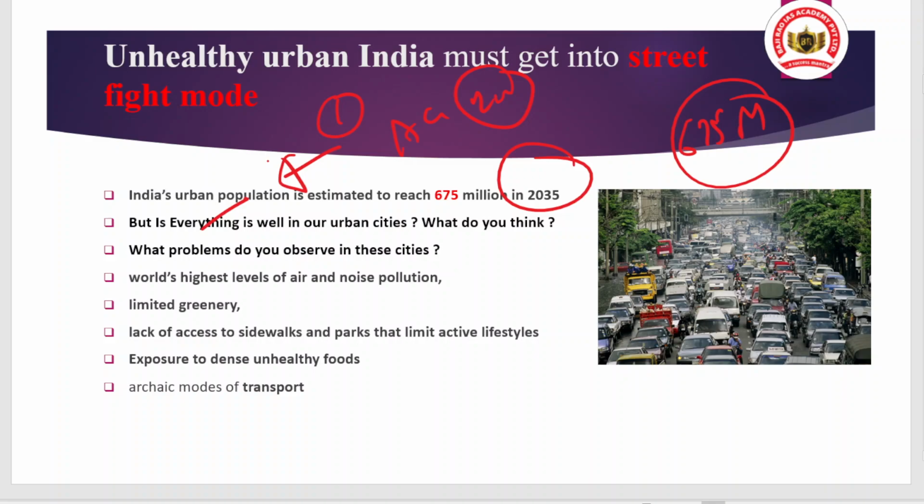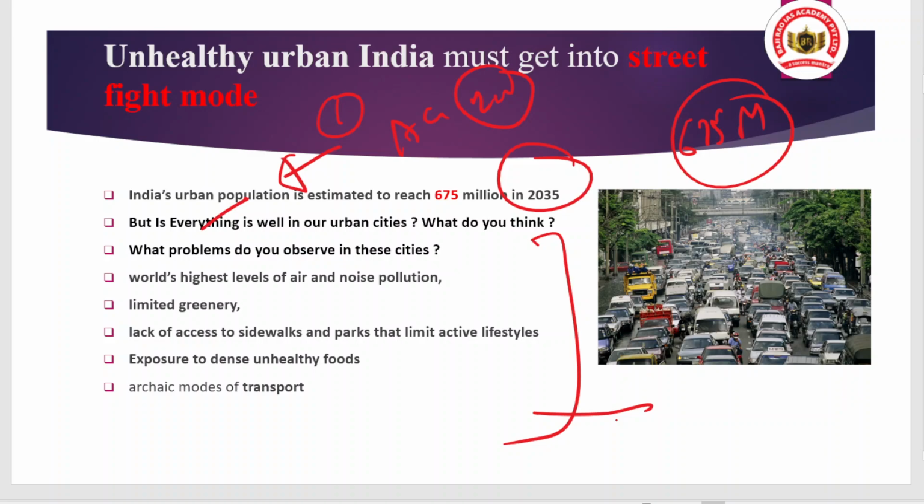Try to observe all of these, because this will help you understand the concepts and the problems. If you are able to understand the problem, you will definitely find the solution as well, and the solution will be innovative. So what problems do you observe in the city? You can comment in the comment box as well. For understanding the problem, it is better to observe. You may have visited various cities, or you may be living in a city.